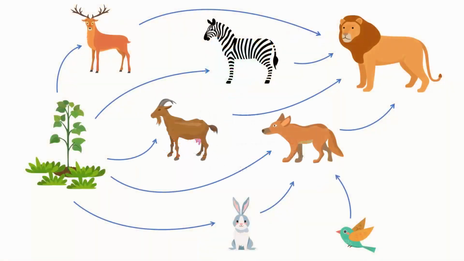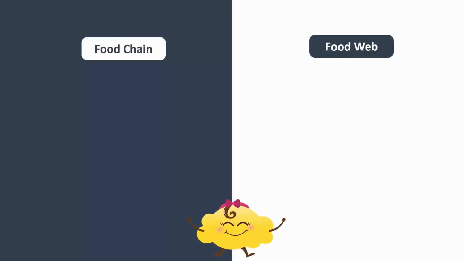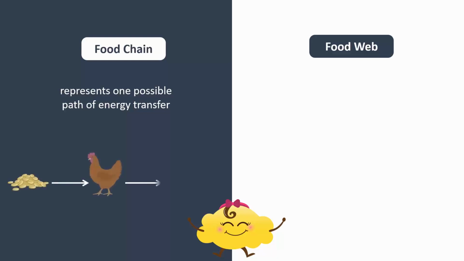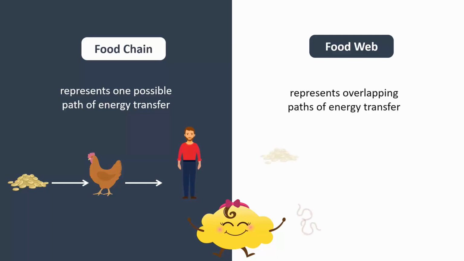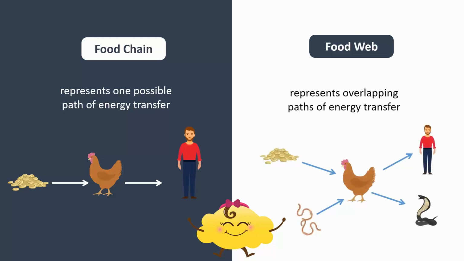For example, a lion feeds on goats, deer, jackals, zebras, and many other animals. Jackals can feed on rabbits, birds, insects, and fruits. Goats, deer, and zebras feed on plants. So, a food chain represents one possible path in which energy transfers from one organism to another. On the other hand, a food web consists of many food chains.